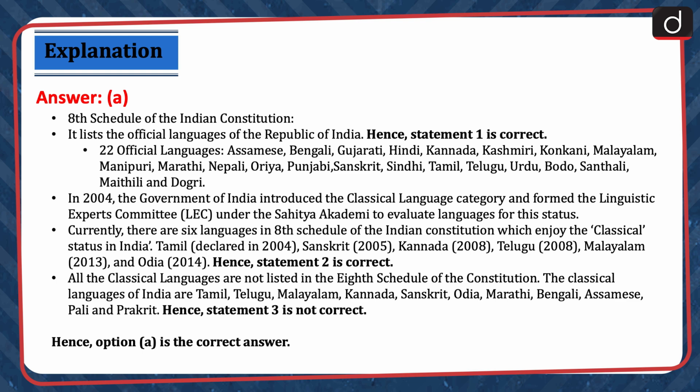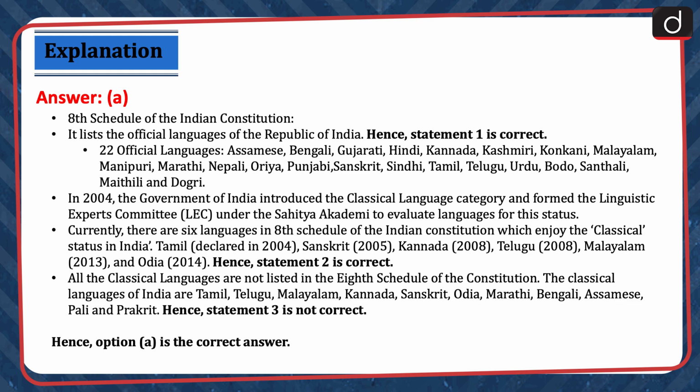8th Schedule of the Indian Constitution. It lists the official languages of the Republic of India. Hence, statement 1 is correct. 22 official languages: Assamese, Bengali, Gujarati, Hindi, Kannada, Kashmiri, Konkani, Malayalam, Manipuri, Marathi, Nepali, Odia, Punjabi, Sanskrit, Sindhi, Tamil, Telugu, Urdu, Bodo, Santhali, Maithili, and Dogri.